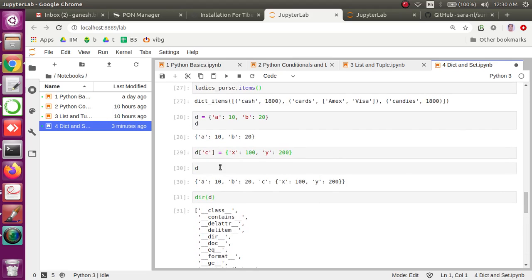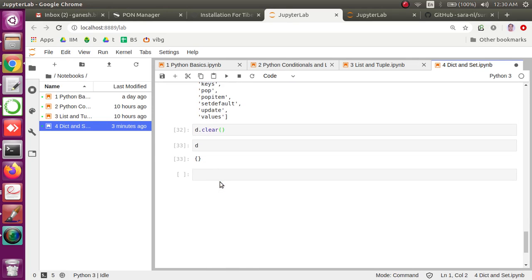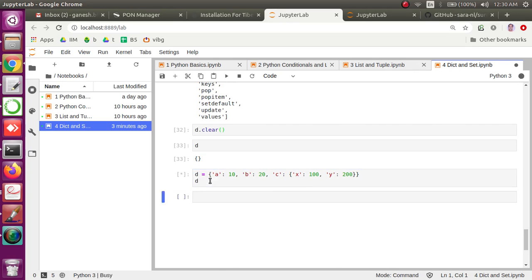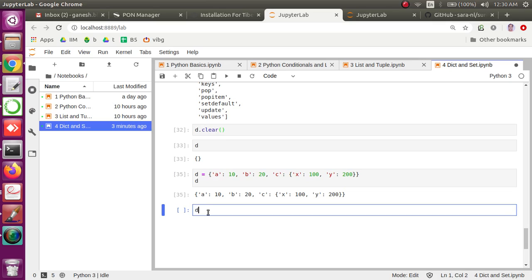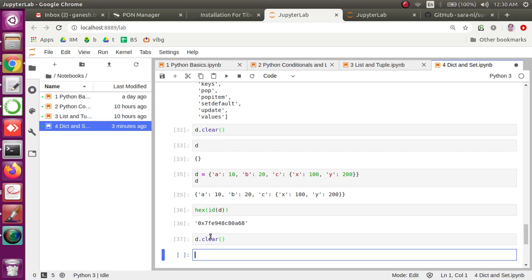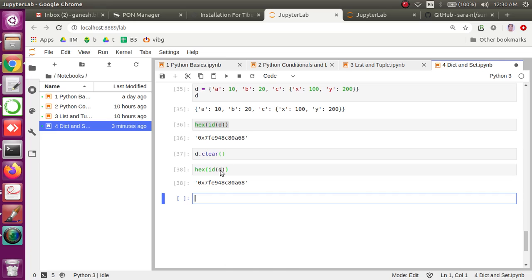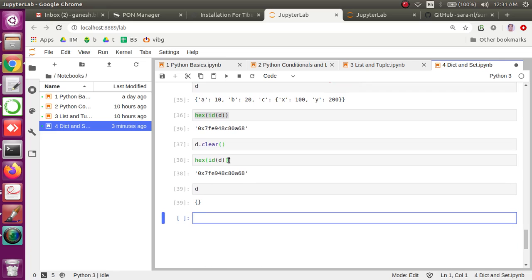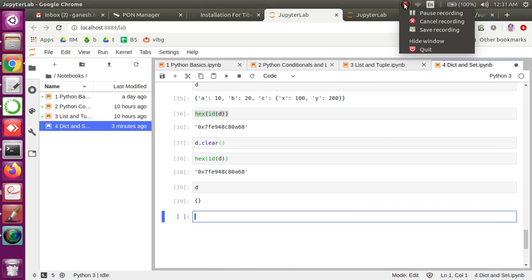Okay, so let me repeat. I have, let's say, a dictionary which I can use here. Let me type here d equal to a dictionary, and I have values. And now if I check the memory identifier of this, we can print it in hexadecimal format. I have some data here, right? The moment I do clear, the memory is still present, right? So obviously some cleanup happened, but the data is gone. This dictionary does not hold anything. Okay, so we will see the next part of the dictionary in the next video, and then we will discuss set.